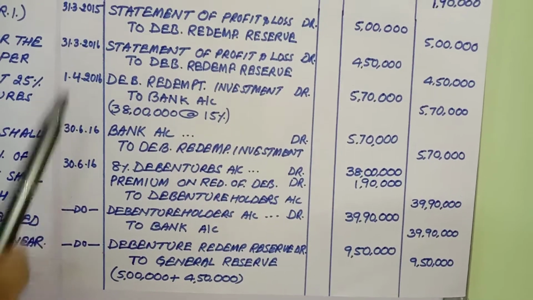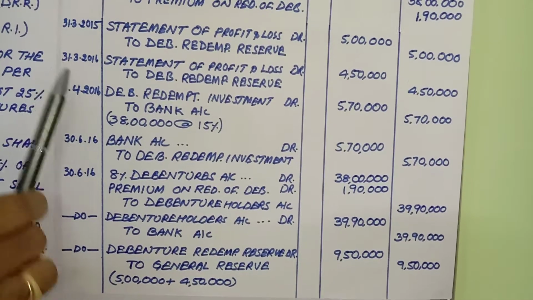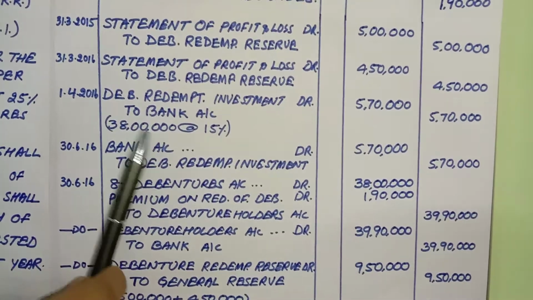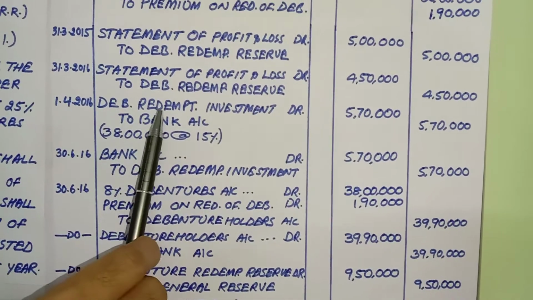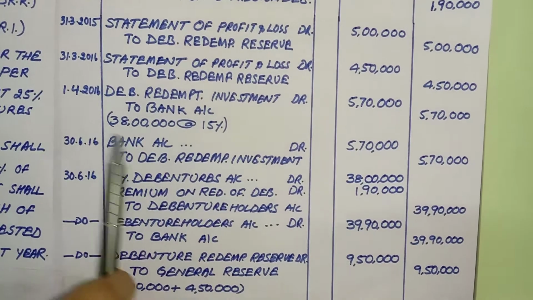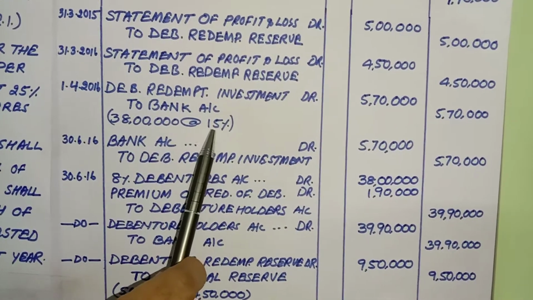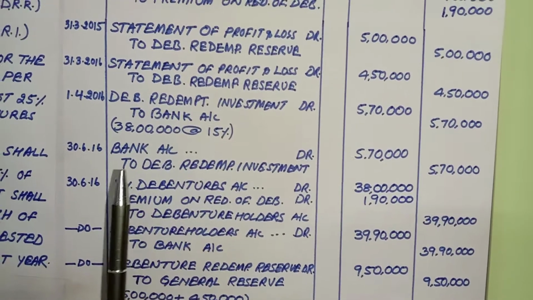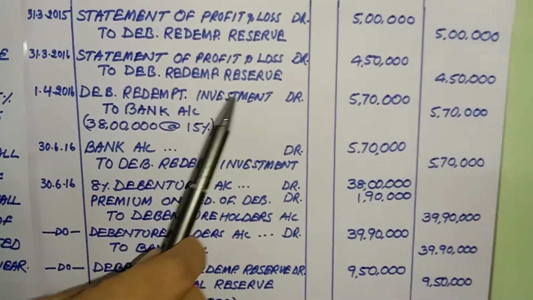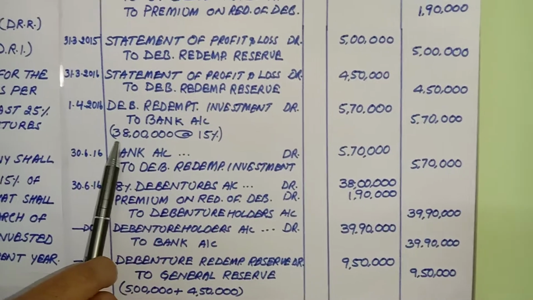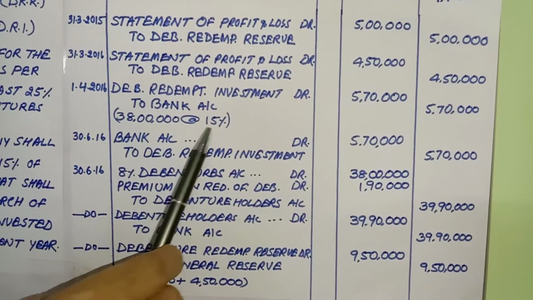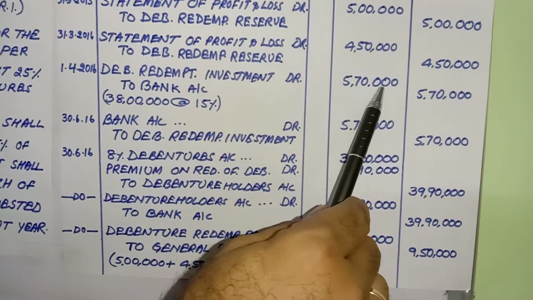Then coming to the second thing, debentures are going to be redeemed. Before that we are going to reinvest the money. So this is the investment: debenture redemption investment account debit to bank account. I told you, as per the rule, 15% is the amount of reinvestment. So in new security we can invest 15%. Take face value, that is 38 lakhs. On that 15% will become 5,70,000.